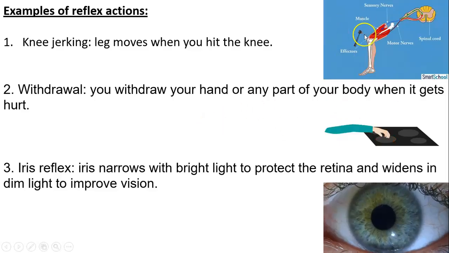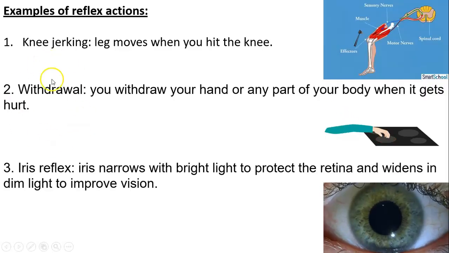So what are examples of the reflex actions? See the knee jerking here? When you hit the knee, your leg will jerk automatically because this is an involuntary reflex action that happens by the reflex arc. When you receive this stimulus, the spinal cord will send a quick answer to the motor nerves that will accordingly reach the effector muscles of the leg to do this action, so that your leg will move suddenly and without your control.